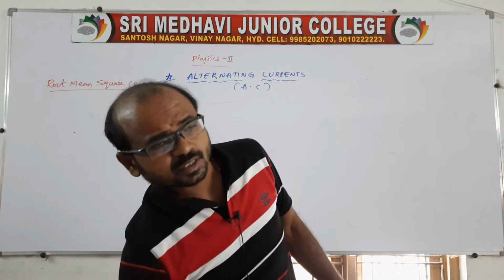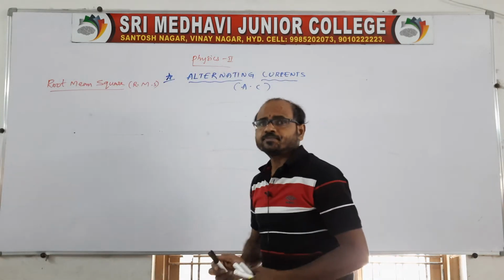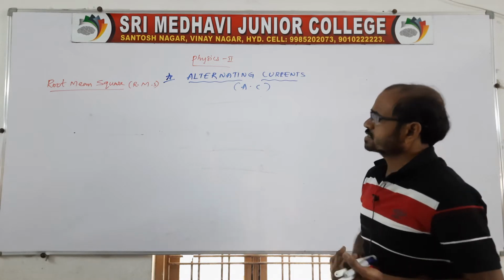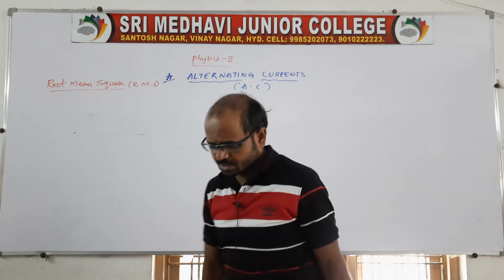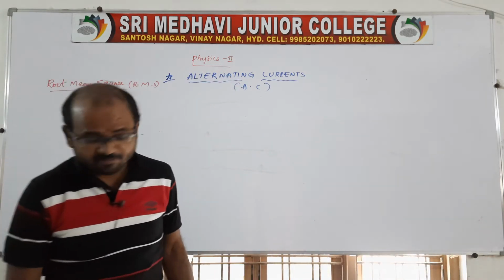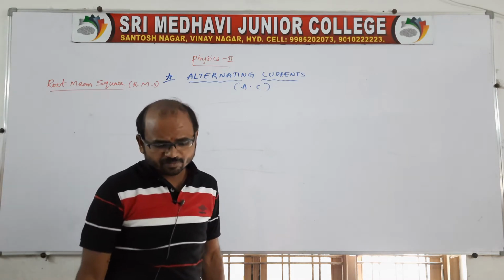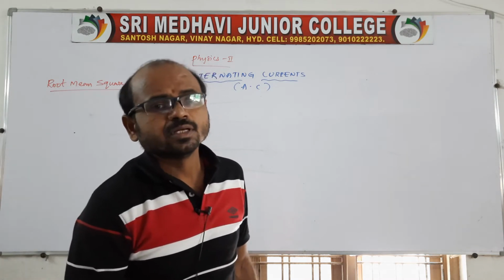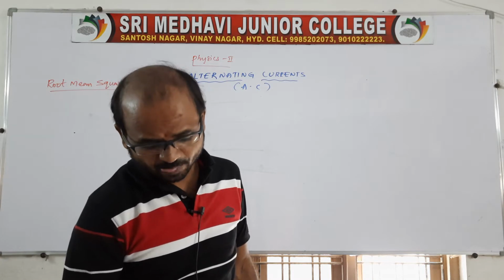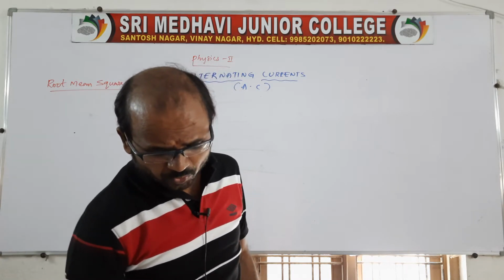We were discussing alternating currents in the previous class. We finished the average values during the half cycle and the full cycle. Now I want to talk about the root mean square value.